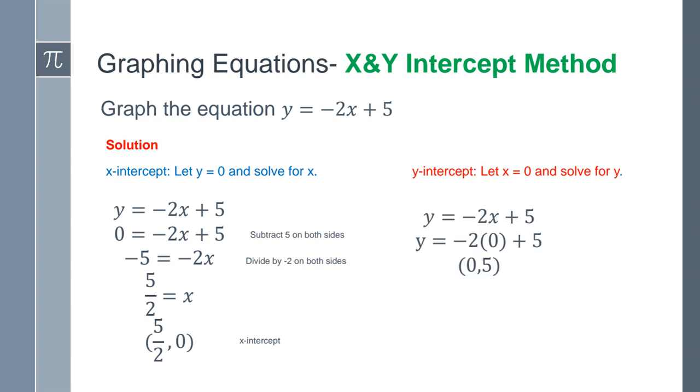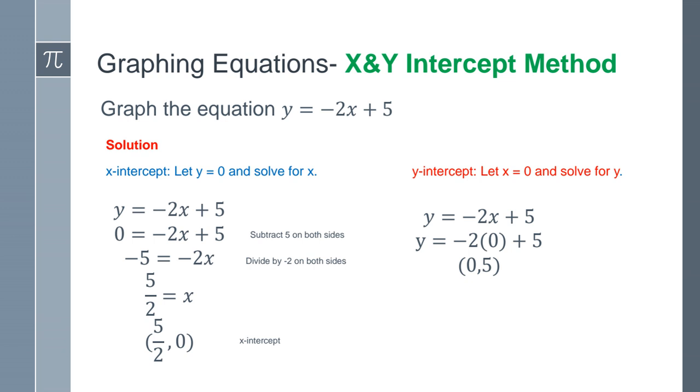So if I want to find the y-intercept, very similarly, instead of letting y equal 0, now I'm going to let x equal 0. I have this equation, y equals minus 2x plus 5. Everywhere I see x, I'm going to plug in 0. So negative 2 times 0 is 0, and 0 plus 5 is 5. So my ordered pair is (0, 5). Now that I have these 2 points, I can graph.